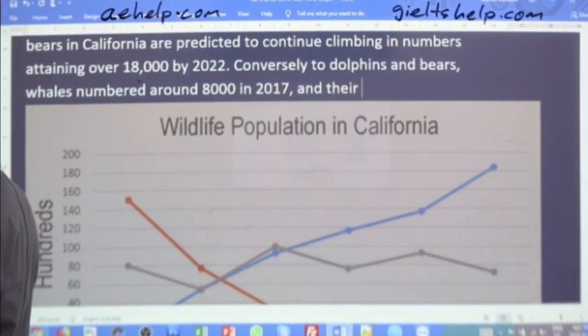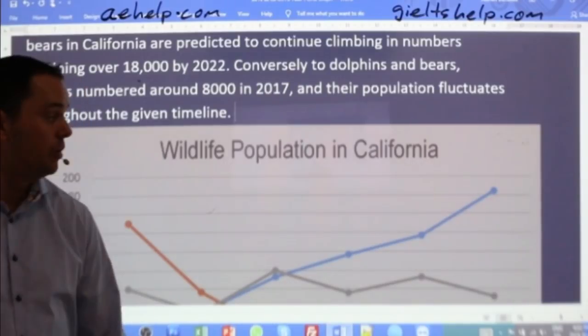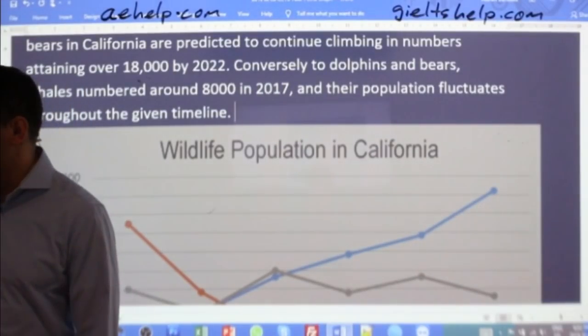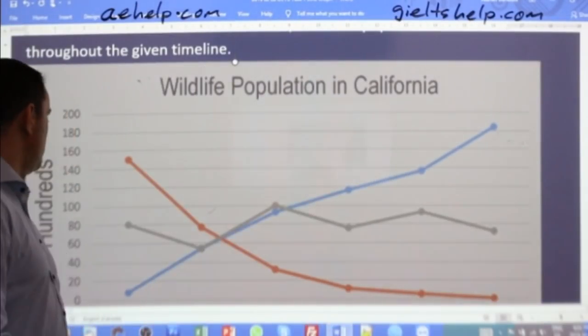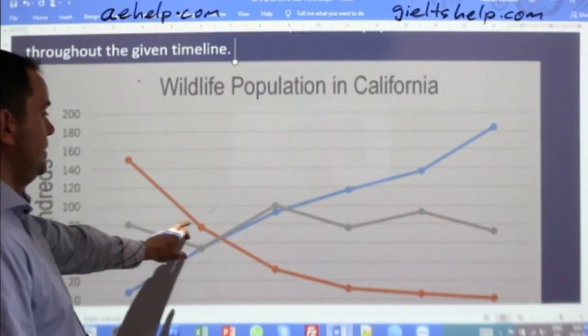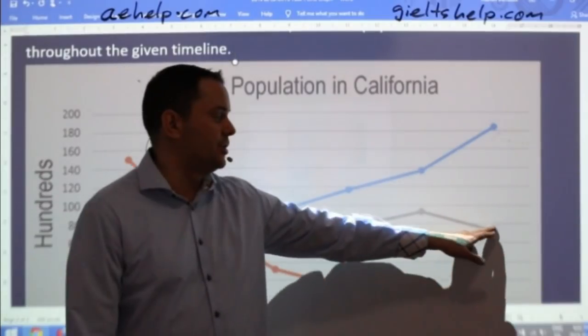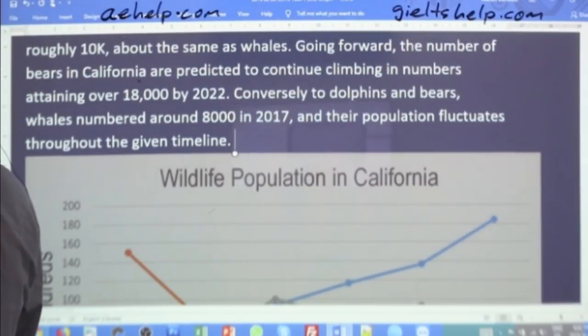And their population fluctuates throughout the given timeline. Okay, timeline's a nice word to know because then you can basically summarize this entire fluctuation here. So their entire timeline, and then here at the end, they're just under 8,000, all right? Throughout the entire, throughout the given timeline.